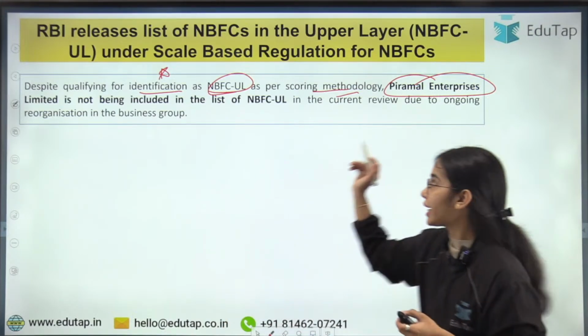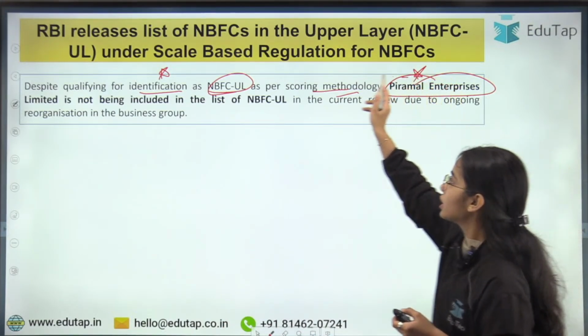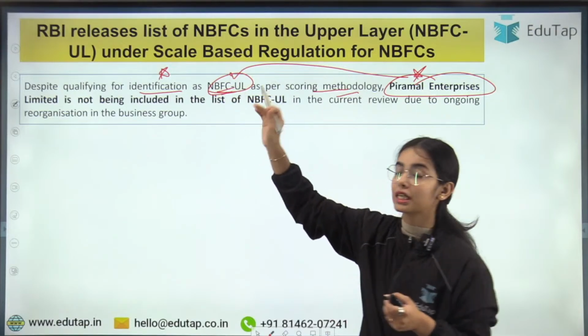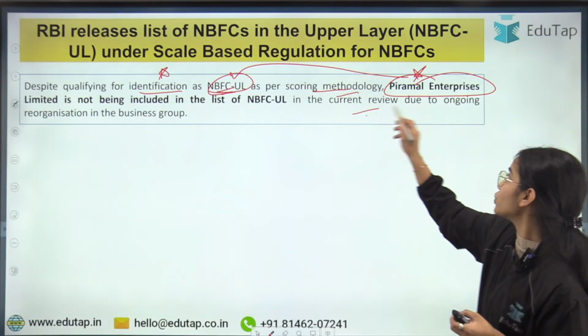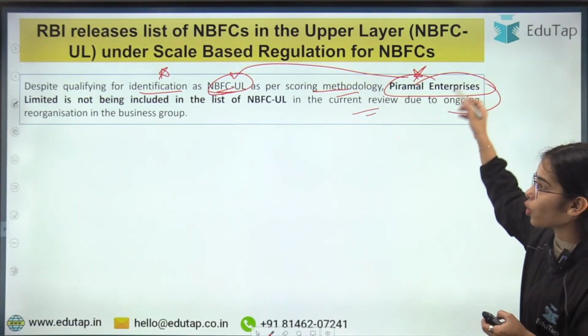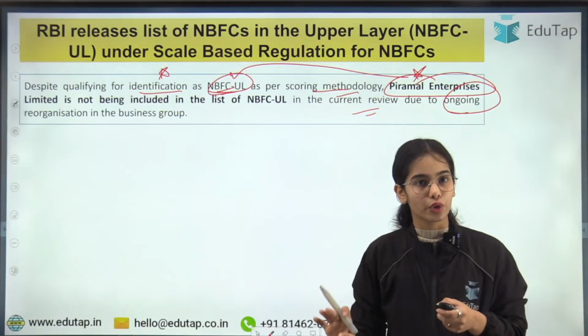Even though it is identified as NBFC upper layer, it is not kept there because there is a current review and ongoing reorganization in the business group.